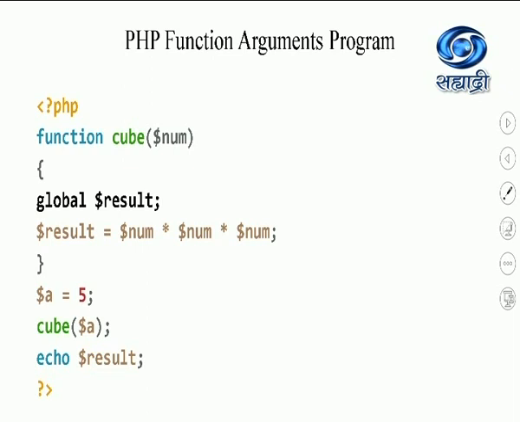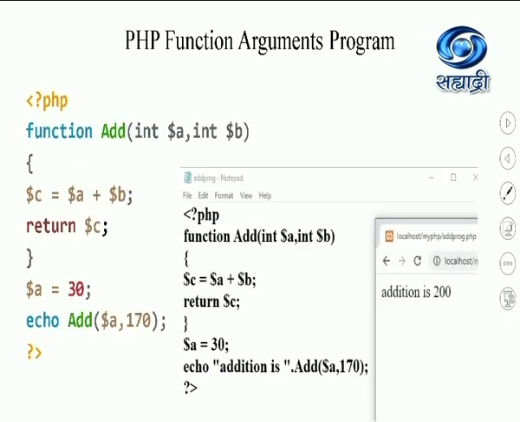Now students, observe the result I have got by multiplying the number thrice. So that's why it is going to print it. This cube is going to print the result because the result is a global one. So this is the argument, and the argument will have the value over here.